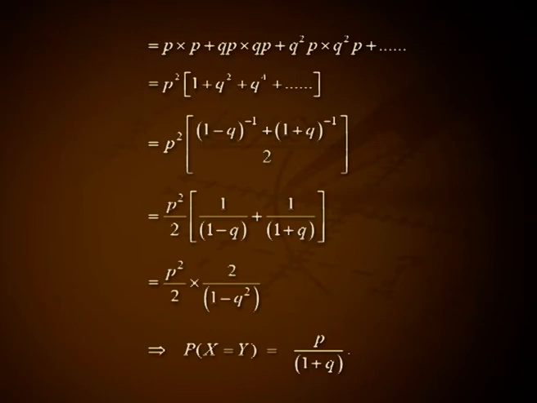That is p square into 1 plus q square plus q raised to 4 plus etc. That is p square into (1 minus q square) raised to minus 1, that is p square into [(1 minus q) raised to minus 1 plus (1 plus q) raised to minus 1] all divided by 2. That is p square divided by 2 into [1 divided by 1 minus q plus 1 divided by 1 plus q]. That is p square divided by 2 into 2 divided by 1 minus q square. This implies p of x equal to y is p divided by 1 plus q.